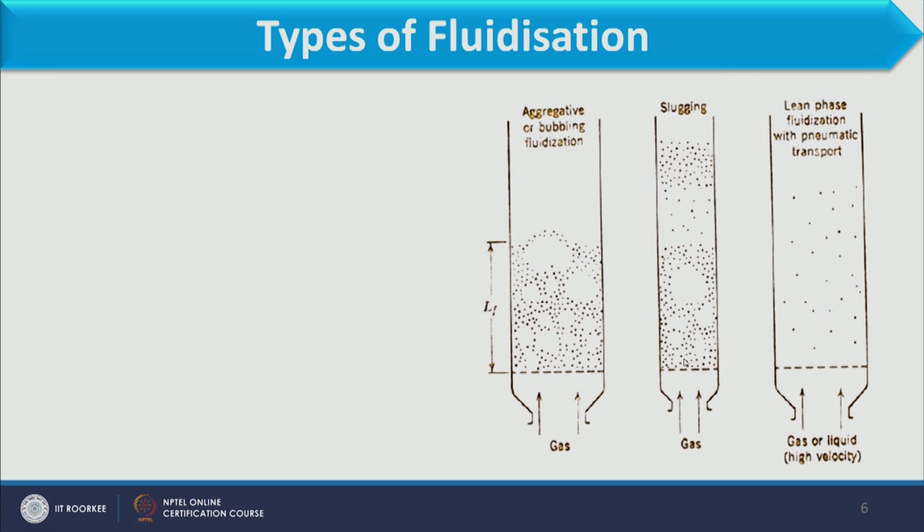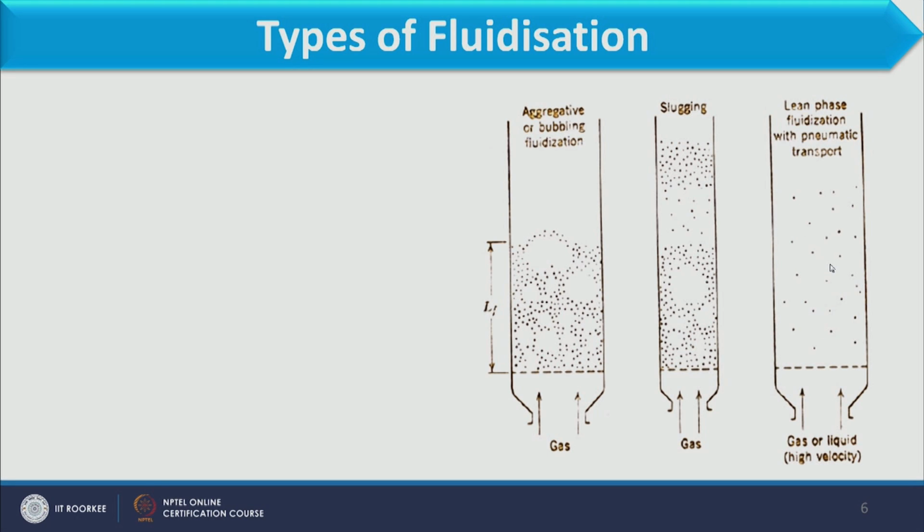So, if this condition is achieved along with bubbles, when space is created where particles are not available and particles are available above that space, this condition we can call slugging. And you can observe in figure 3 that when we have high velocity of gas or liquid, we can go for the pneumatic transport.